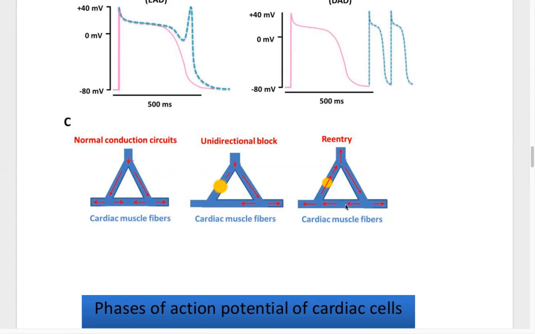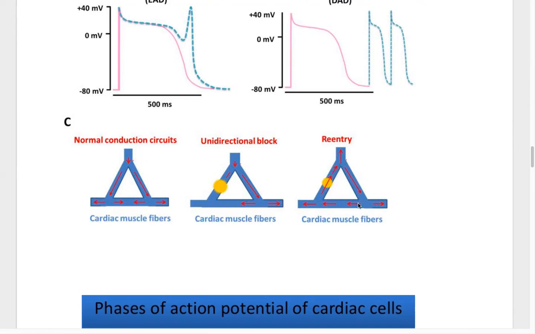So at that time, the same impulse turns and tries to move on to this block, very slowly. By the time it moves away from this, this area is out of the refractory period, meaning it is free for the moment. So this impulse enters here and moves on.